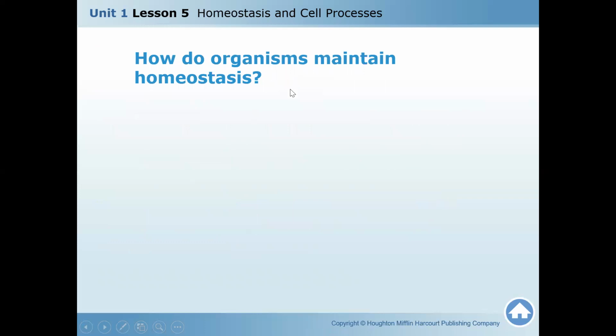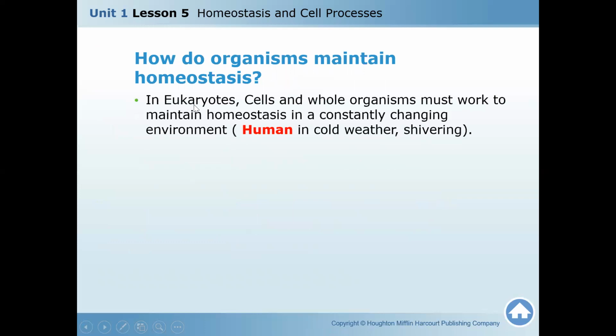Okay, how do organisms maintain homeostasis? In eukaryotes, multicellular organisms, cells and all organisms must work together to maintain the homeostasis. Okay, so a human in cold weather, shivering here, even some contractions to the muscle should be done when you feel cold, and involuntarily you are shivering. So this is a way of doing homeostasis to the cells and in human beings.